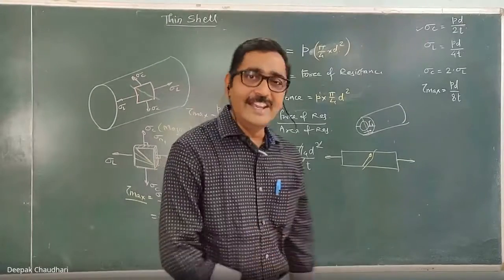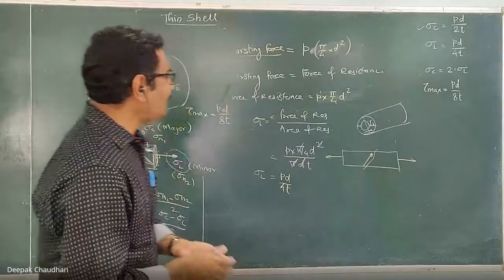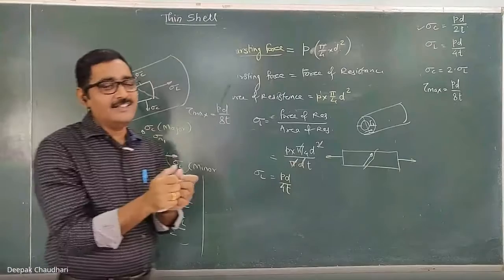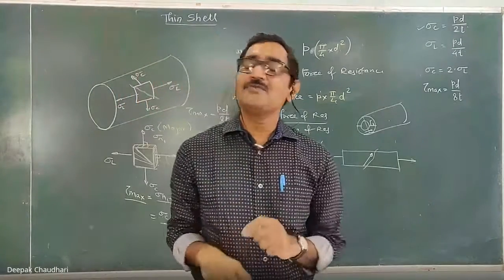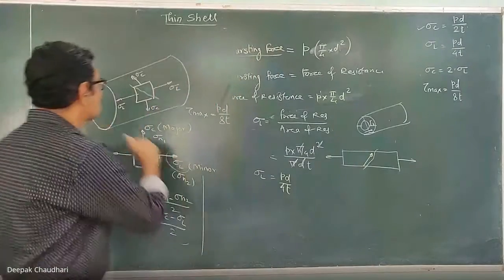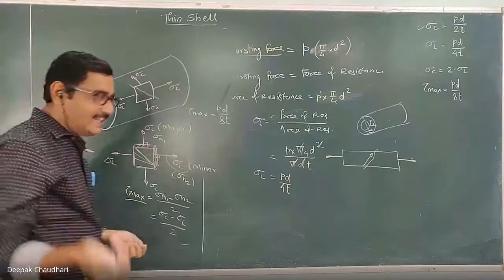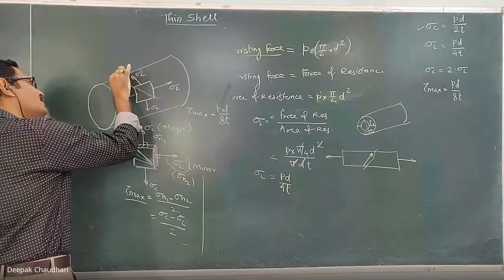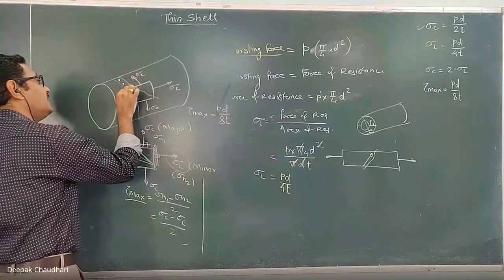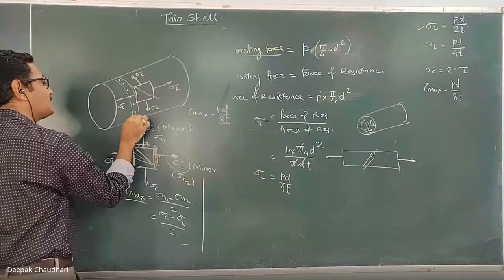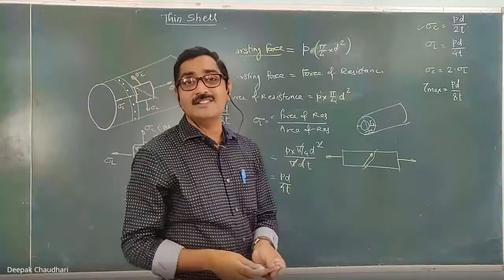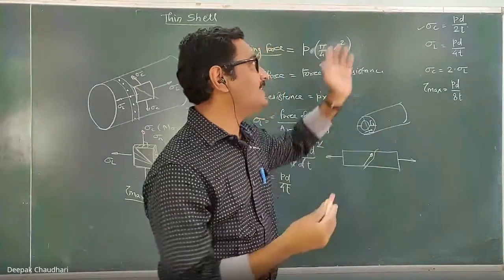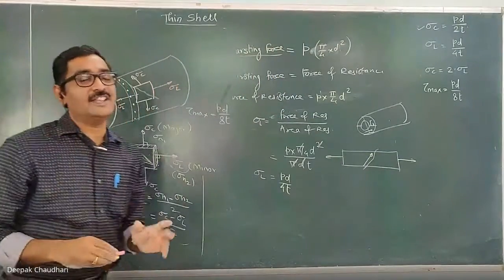Any doubt? Okay. One important thing is that we derived these formulae assuming that the shell is a seamless shell. We are not going to consider any kind of joint here. In the second part, we are going to consider a riveted joint, where the shell is connected or joined with the help of a riveted joint. If the riveted joint is there, what is its effect? What will be its strength? Whether it will increase or decrease, and how? In that case, how do we calculate the circumferential stress and longitudinal stress? That we'll study in the second part.